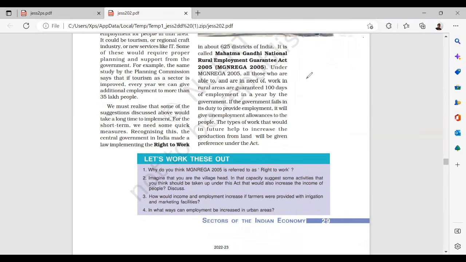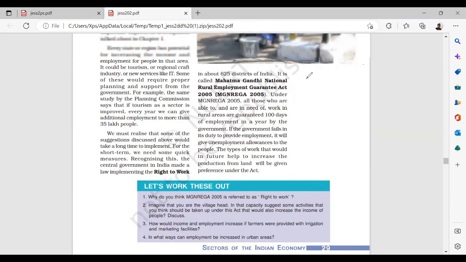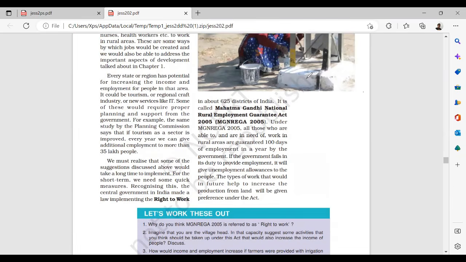Now, what is right to work? I will tell you. The central government in India made a law implementing the right to work in about 625 districts in India. It is called MGNREGA, which was issued based on the Act of 2005. Under this act, all those who are able to and in need of work in the rural areas are guaranteed 100 days of employment in a year by the government. This has now gone to nearly 250 days, depending on the number of days and availability of work, poverty levels, etc.